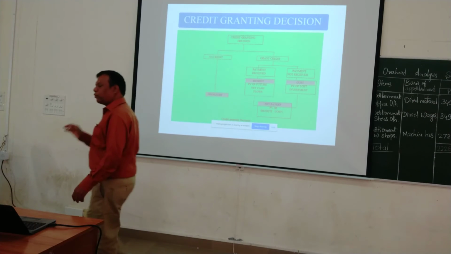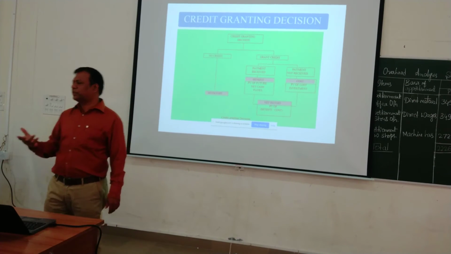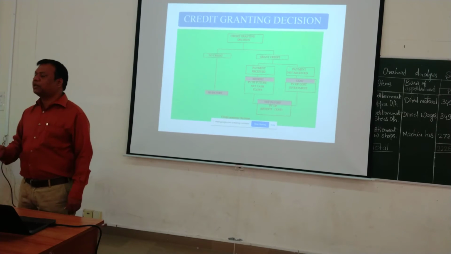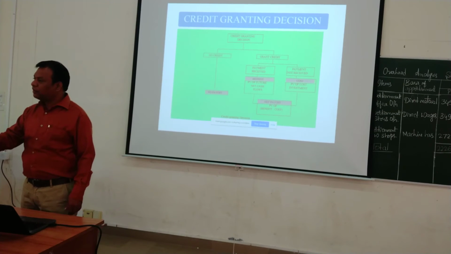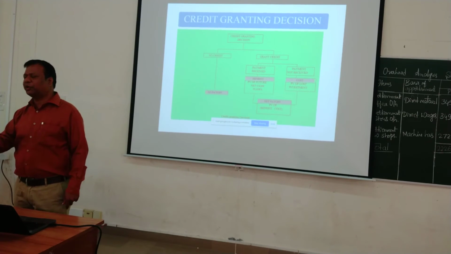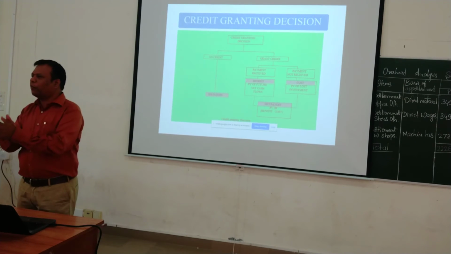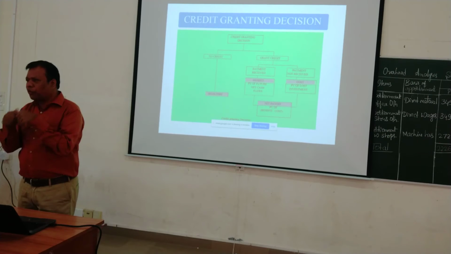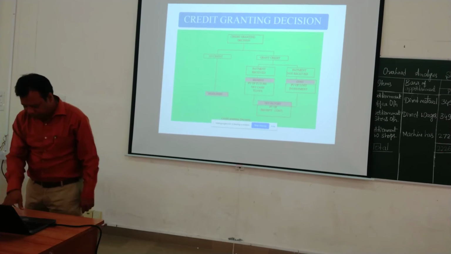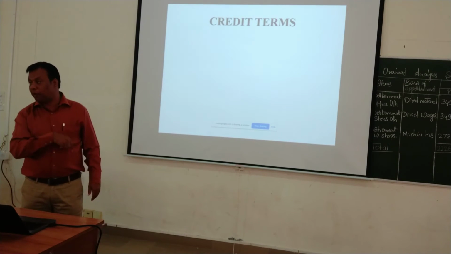So whenever we, even after doing all the analysis, extend a credit to a customer, there is always a possibility that some customers may not pay. You cannot come to the conclusion that 100% of people pay. Always there will be one or two people who, because of one or two reasons, may not pay. Okay. This is how we decide the credit decision. So we can work out problems on this also.